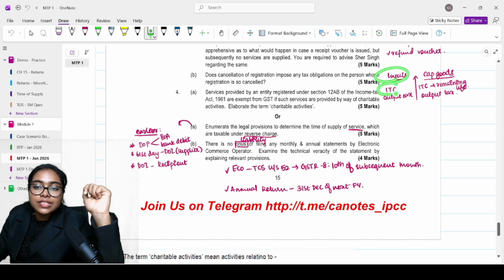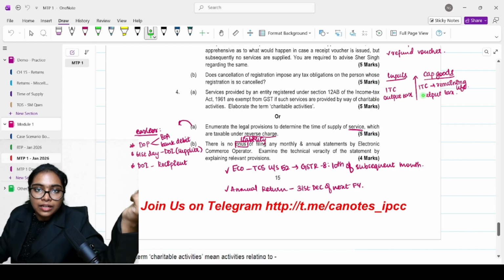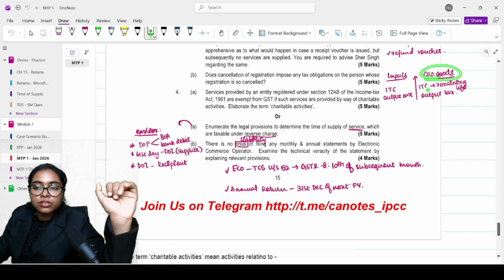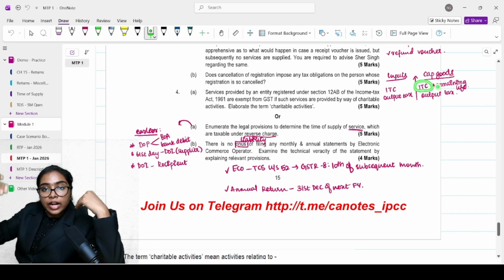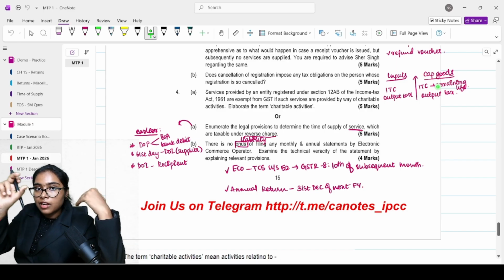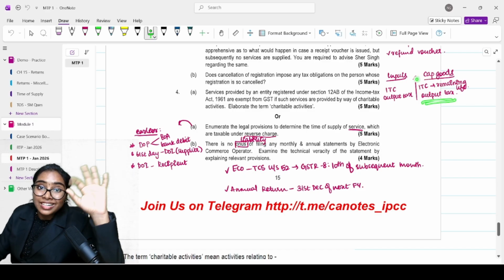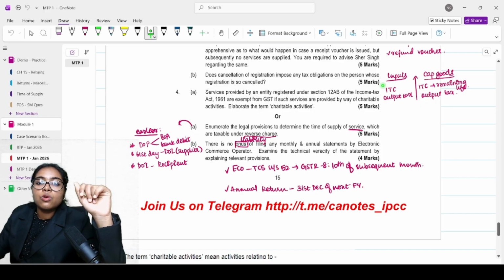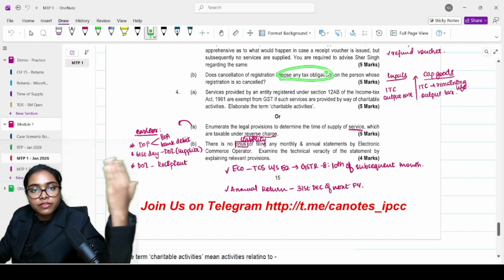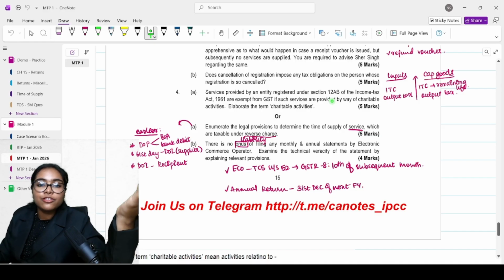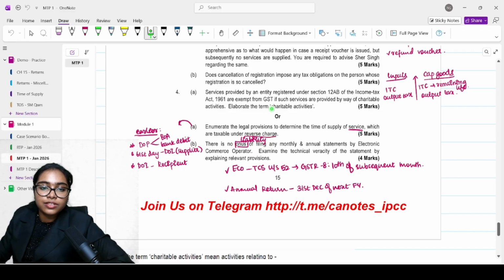For inputs, whatever is the ITC or the output tax, whichever is higher, has to be paid either through your electronic cash ledger or by way of electronic credit ledger. In case of capital goods, you reduce the ITC for the remaining life. Yes, we have learnt that also. It is the reduced ITC for the remaining life or the output tax on the transaction value, whichever is higher. You will have to make this payment. Whatever tax obligations were left, whatever is still due, you have to pay it. Just because your registration is cancelled doesn't mean you're free from those obligations.